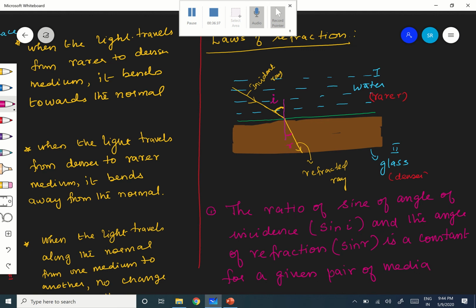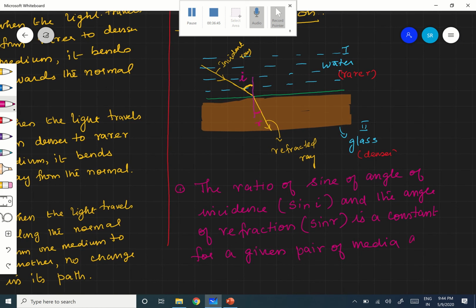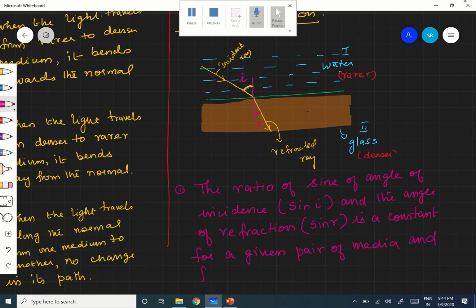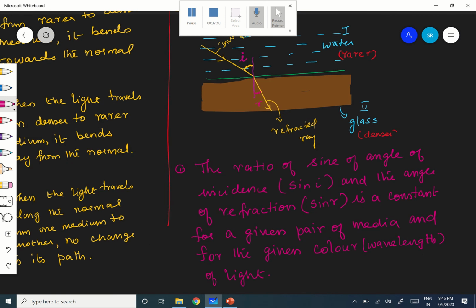The ratio of the sine of the angle of incidence and the angle of refraction is a constant for a given pair of media and for the given color of light. Color, or even you can say wavelength. Different colors have different wavelengths.